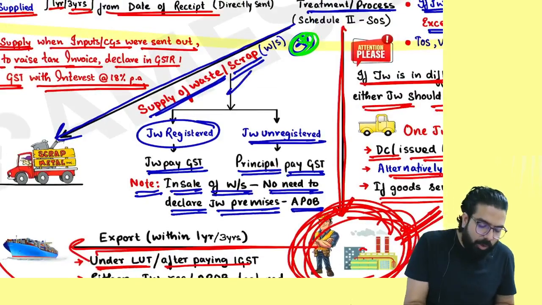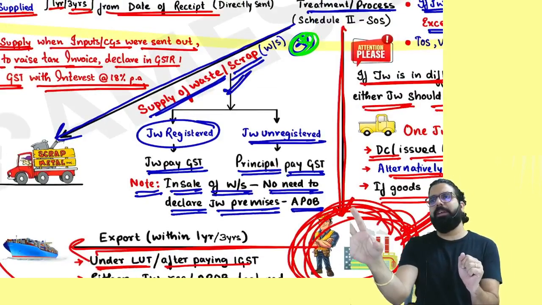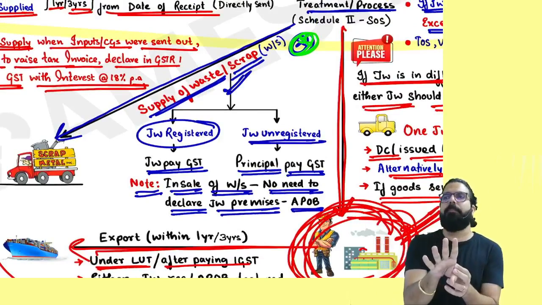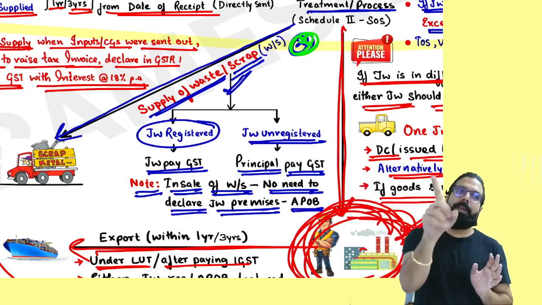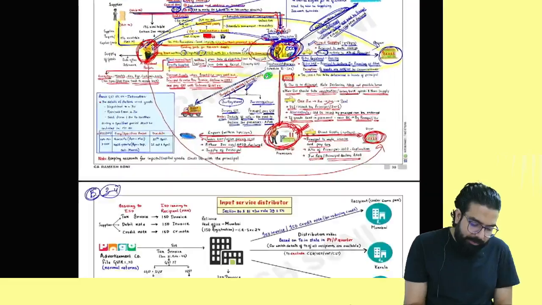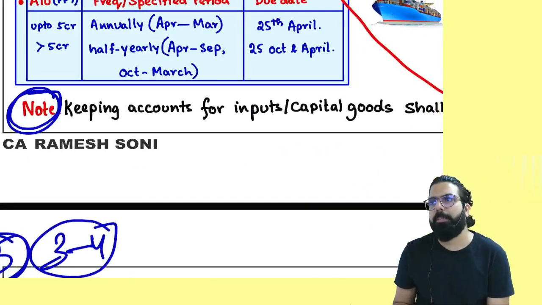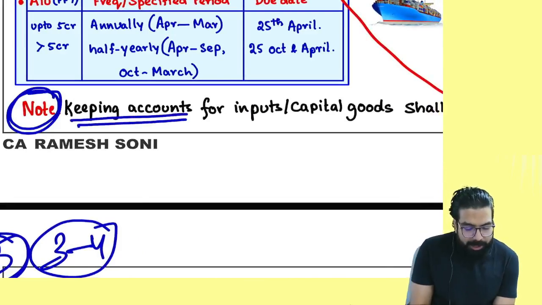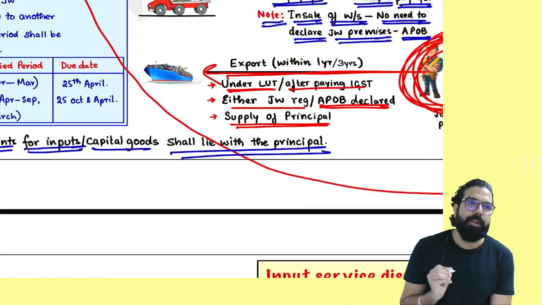Tell me one thing, what is the treatment of waste or scrap? If the job worker is registered, he will pay the GST. If he is not registered, the principal should sell it from the job worker premise only, and the principal should pay the GST. Sir, who will keep the books of accounts of the job work? The principal. Always remember, keeping accounts for inputs and capital goods shall lie with the principal.